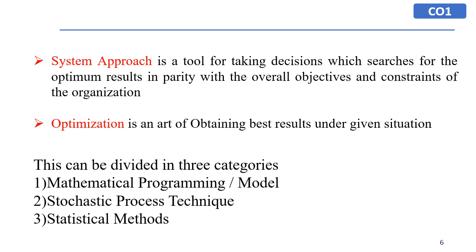And we know that there are certain procedures or certain steps that have to be followed so that our investment lies at a minimum cost or at an optimum cost where we get an optimum profit. And these methods can be divided in three categories basically. So system approach has these three wings: mathematical programming and models, stochastic process techniques, and statistical methods.